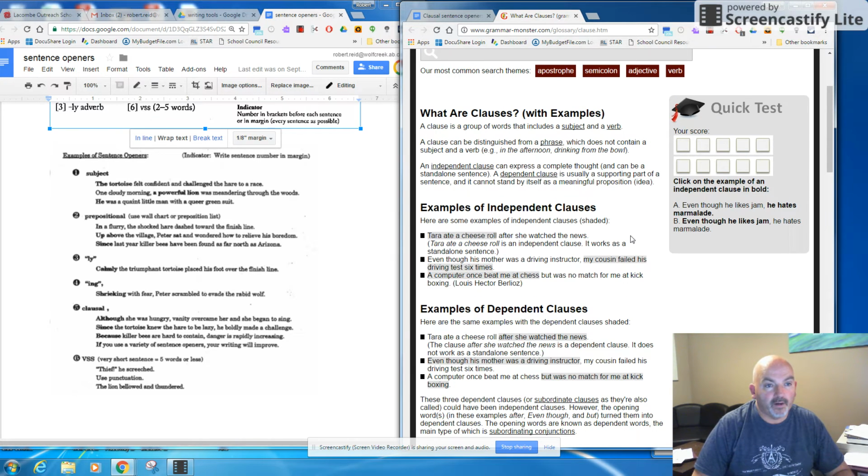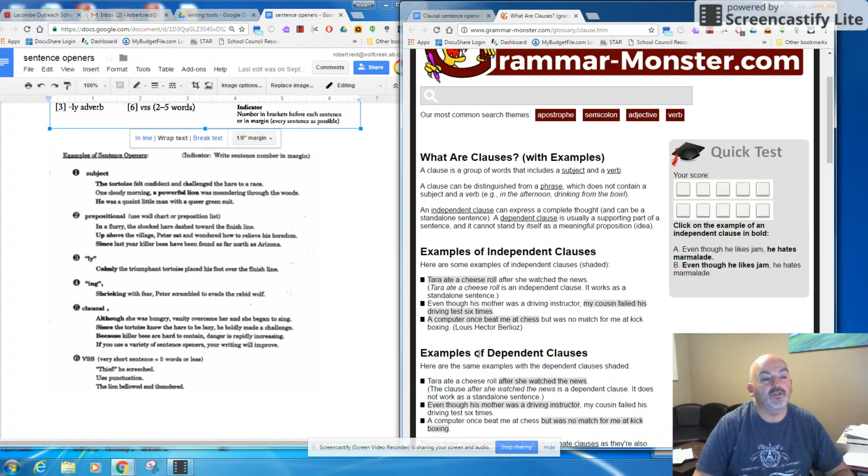So when we're doing a sentence opener, we're talking about using dependent clauses, clauses that have a subject and a verb in them, and we start the sentence with it. If we look down on this side: although she was hungry, vanity overcame her and she began to sing. Here you'll see there's a comma separating the dependent clause from the independent clause, and they both have a subject and verb. In this one, "she" is the subject, and "was," remember, the verb to be, is the verb.